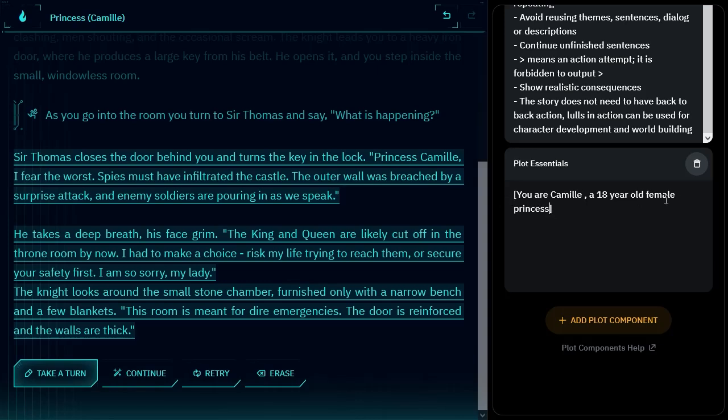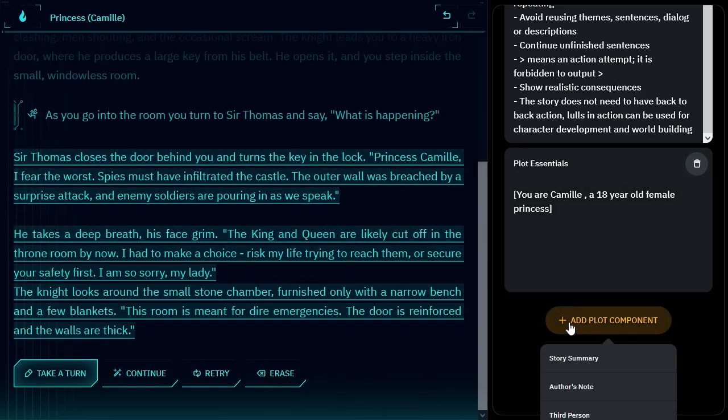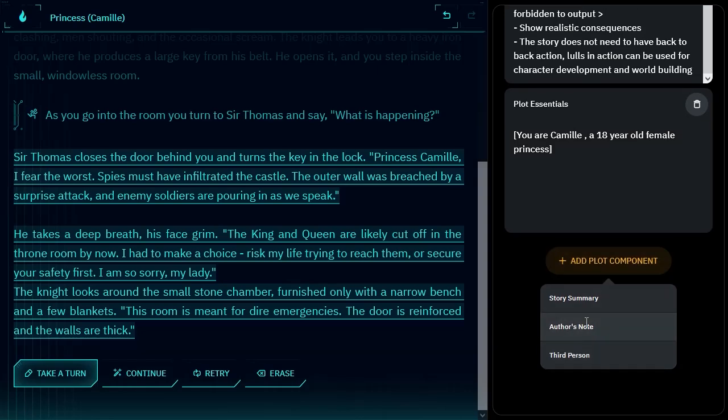So using it like this to get the information is probably fine. Probably don't need to go into details about hair color, eye color, or anything like that, unless it's relative, just because that's going to pass that information every single time and take up my tokens. Let's go look at the author's note now. We'll go ahead and add that.